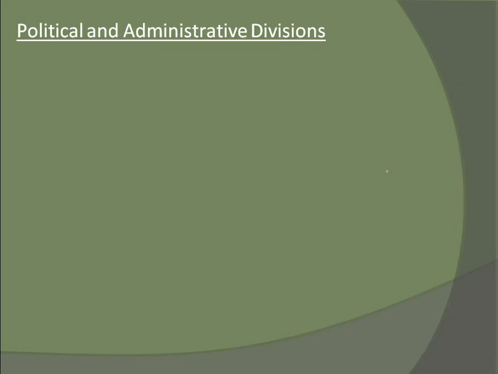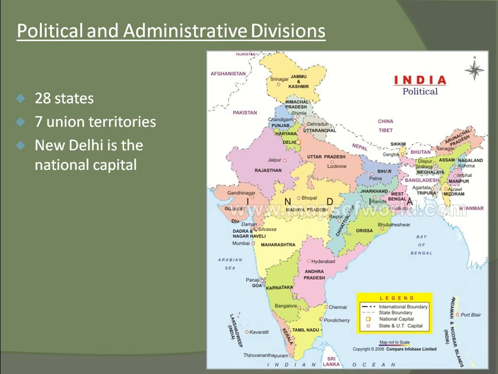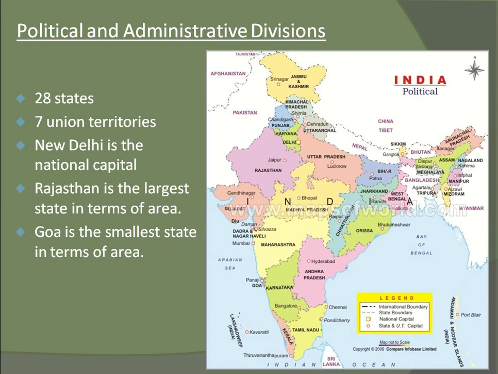Political and administrative divisions. There are 28 states and 7 union territories. New Delhi is the capital of India. Rajasthan is the largest state in terms of area. Goa is the smallest in terms of area. The states are further divided into districts.